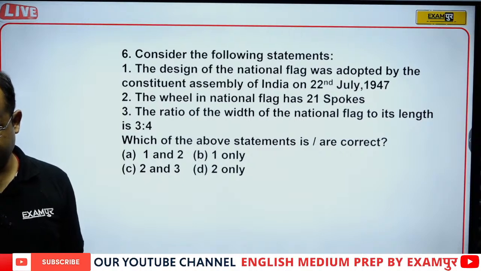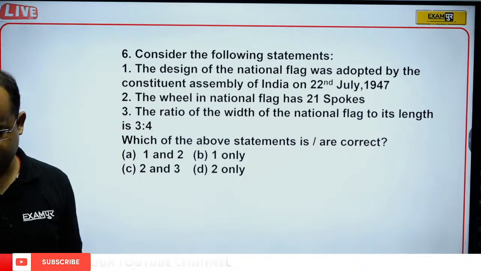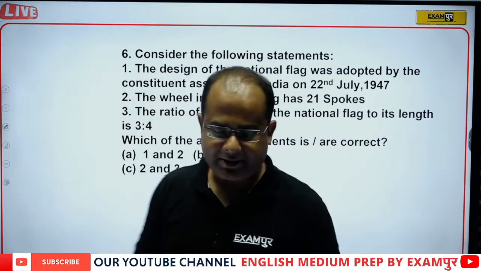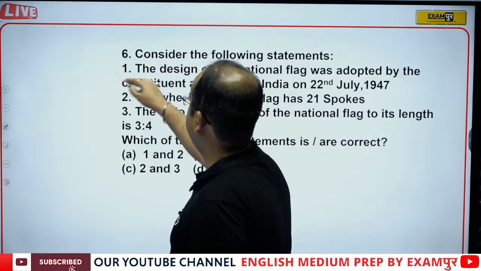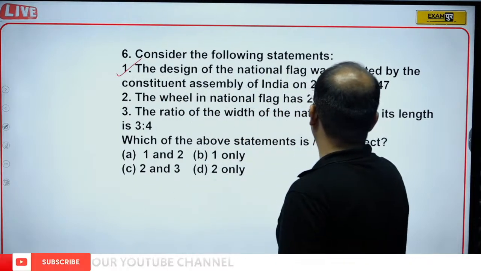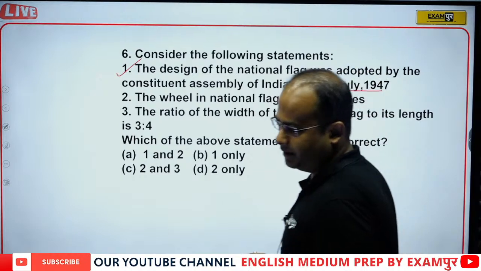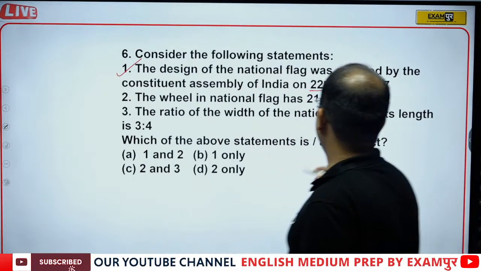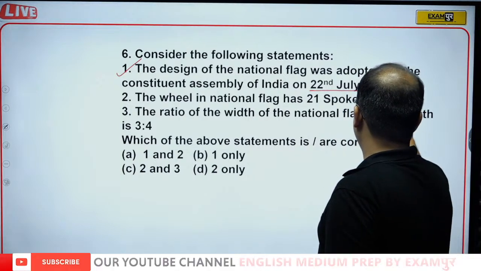Okay, Sanjeev is saying option B, Jivitha is saying option B, Vijay is saying option B. Great, very good. The design of the national flag was adopted on 22nd July 1947, so that is the correct statement. Pingali Venkaiah designed the national flag. Now, it has 24 spokes.